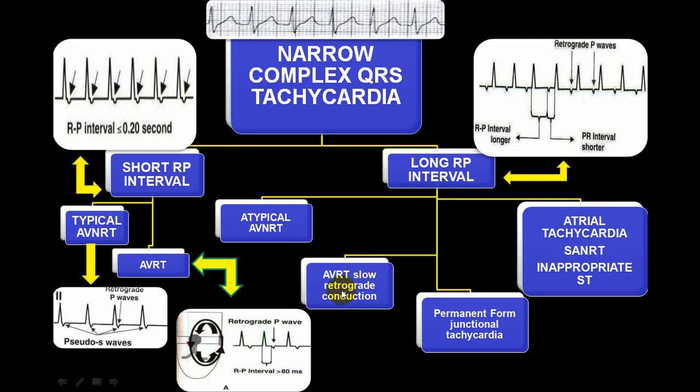conduction, or the antidromic variety, or permanent form of junctional tachycardia, or atrial tachycardia with sinoatrial node re-entry tachycardias, inappropriate sinus tachycardia, etc. These are all with long RP interval. So you can divide this another way. Here it is less than 0.20 second and here it is more than 0.8 second. Depending upon that, you try to identify which variety it is. This is one way of identifying. You can utilize the RP interval.